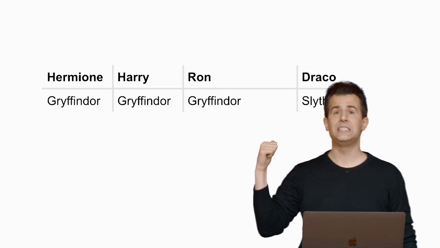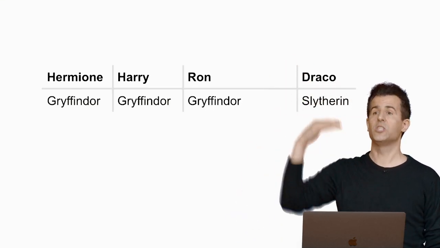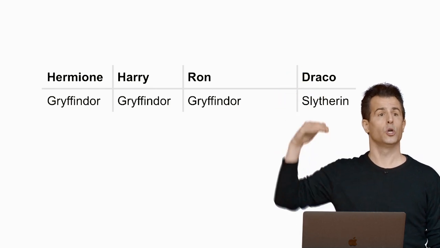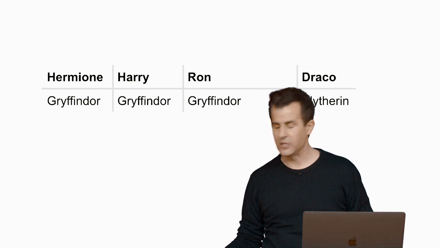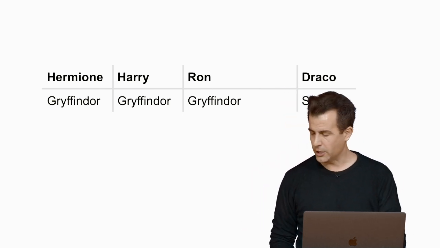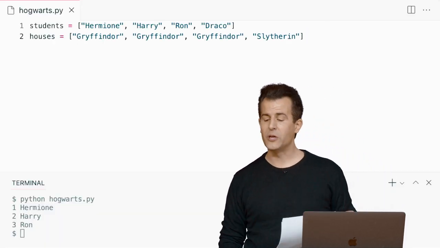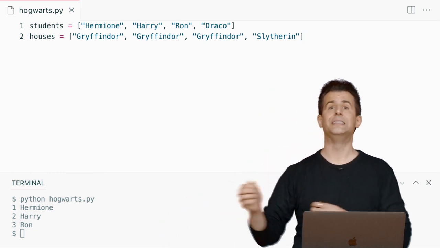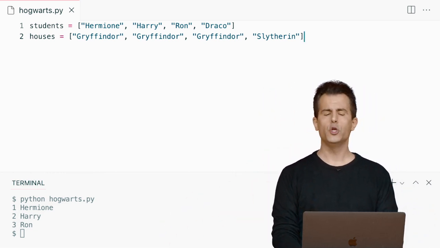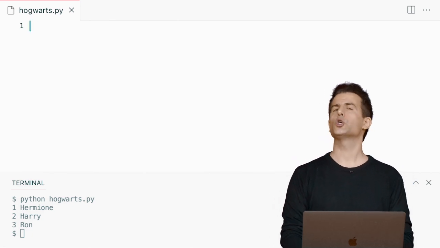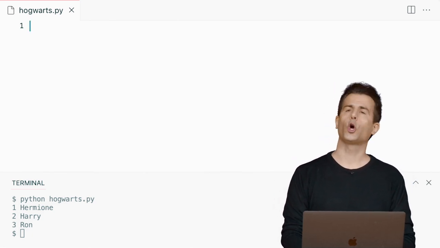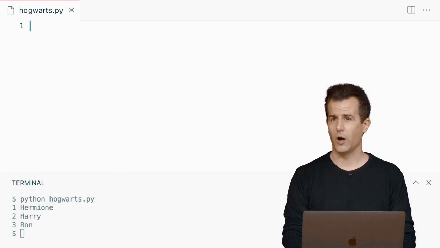But I do want to implement this idea. I want to associate something with something. A student with a house, a student with a house, a student with a house, and so forth. So how can I go about doing this? Well, let me go back to my code here, and let me propose that we do this using a Python dictionary. And this is the last of the new syntax, really, that we'll see. Here's the new syntax. Instead of using square brackets, we're going to use curly braces for dictionaries as well.